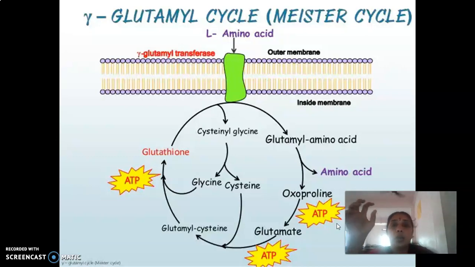Now, the mechanism with which the neutral amino acids are absorbed is explained by a cycle known as Meister's cycle, also known as the gamma glutamyl cycle. The absorption is carried out by a cyclic process known as Meister's cycle. So what is Meister's cycle? Meister's cycle is meant for the absorption of neutral amino acids like glycine.